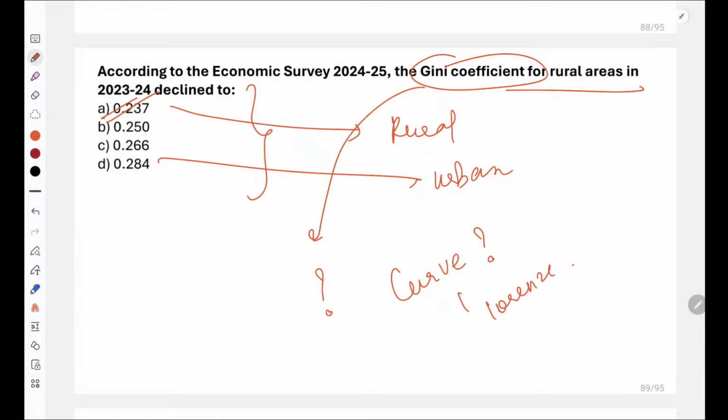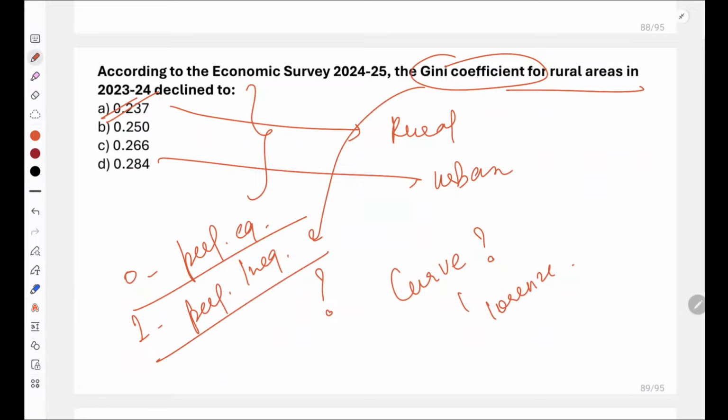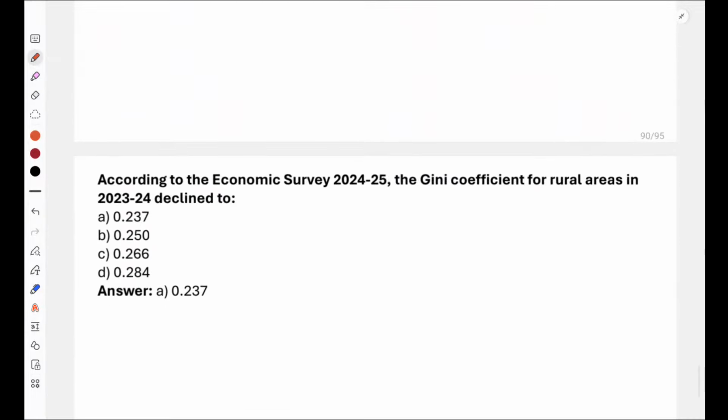It just says that perfect equality and the gap between the curves, how much it should be. If it is near 0, it refers to perfect equality, and if it is 1, that will mean perfect inequality, right? 0 will mean perfect equality, 1 will mean perfect inequality, and this ranges from 0 to 1. The number value ranges from 0 to 1. It is not Phillips curve, it is Lorentz curve. Yes. So A would be the correct answer.